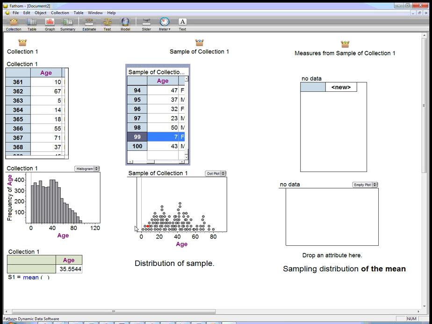So here's one single sample and the distribution of ages in that sample. There's no reason why this would itself be normal. This is the distribution of one particular sample. Don't confuse that with what we're going to talk about in a second, which is the sampling distribution of the mean. It's just one particular sample, and it's all the data, all the ages of all the people in it. That's not really what we're interested in right now.